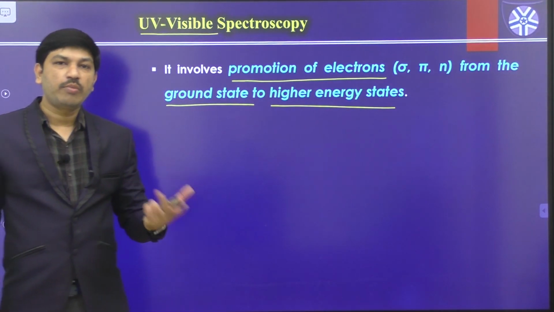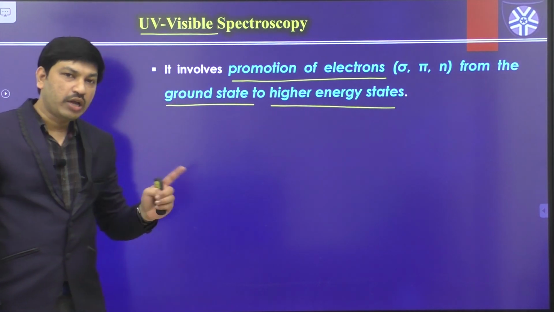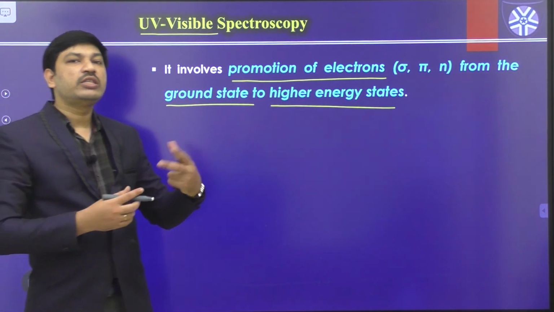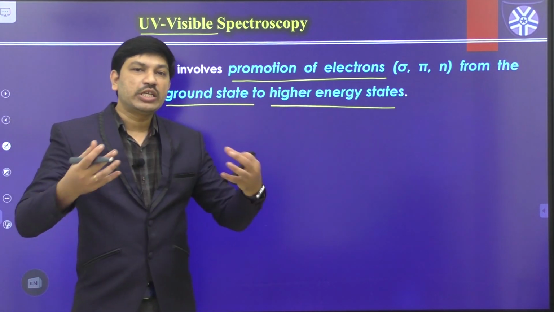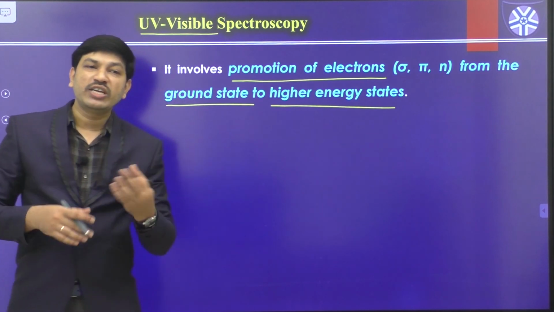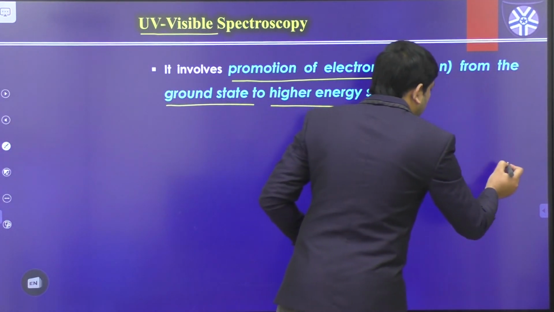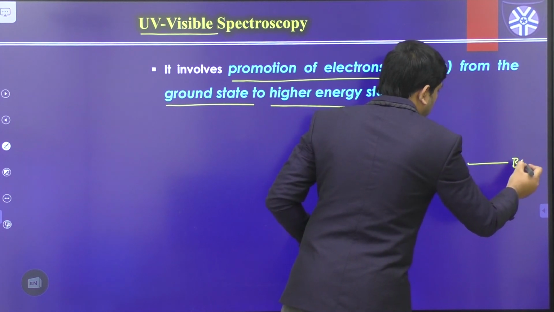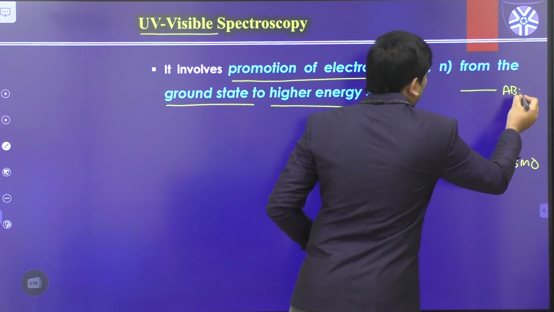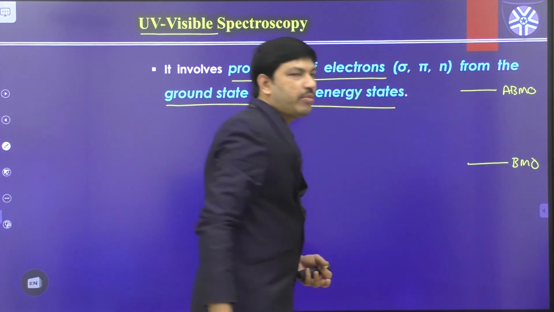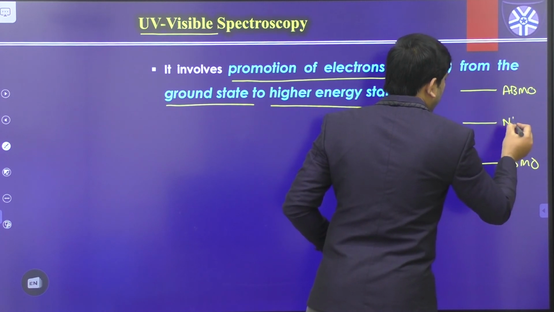So according to molecular orbital theory, we have discussed the molecular orbital theory in the first unit. According to the concept, whenever there is a molecule formation, there is a linear combination of corresponding atomic orbitals. Those atomic orbital linear combinations finally produce some number of bonding molecular orbitals and corresponding anti-bonding molecular orbitals. In some of the cases, there is also one more level, non-bonding orbitals.